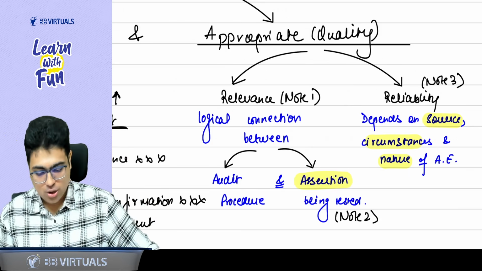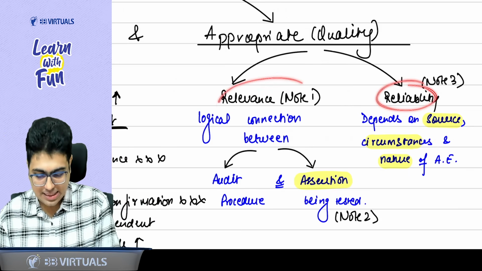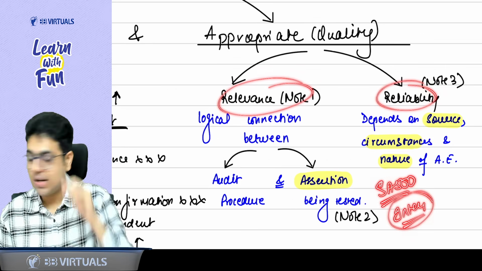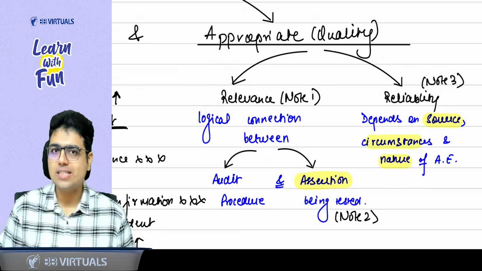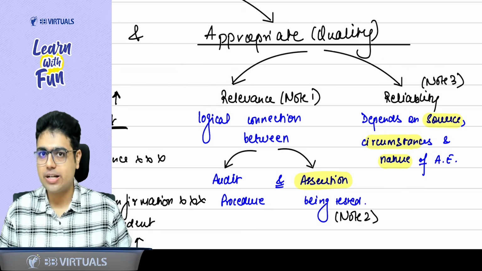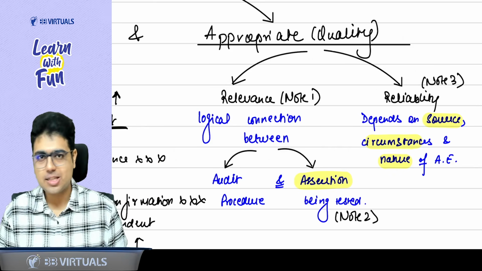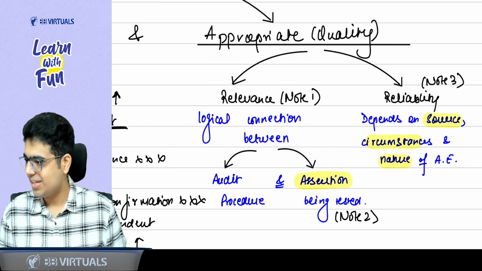Now, sir, talking about reliability. See, these are the concepts which you must have studied in SA 500 during your CA Inter. But it is very important for you to know these concepts as a chartered accountant, as an auditor, because then only you will understand the topics we are going to cover in further chapters. Deal done? Enjoying the revision?